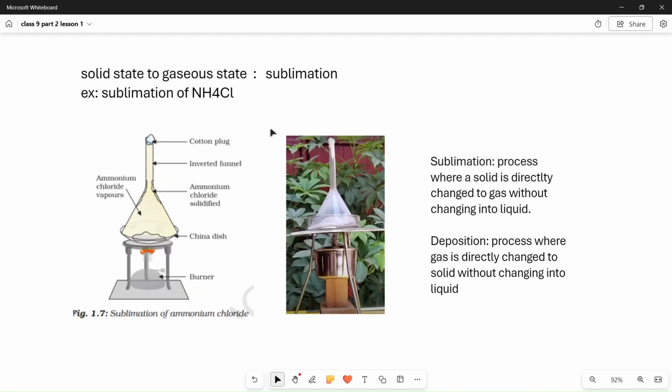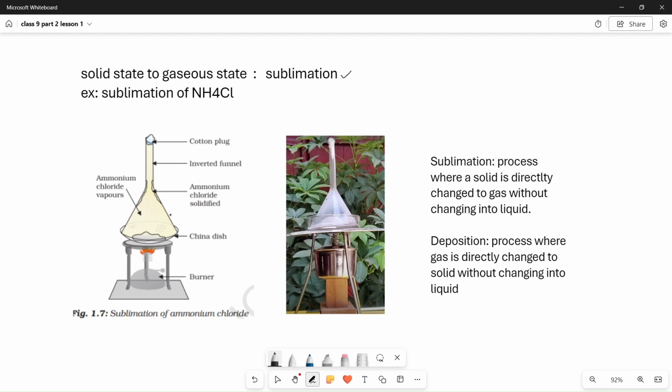Another conversion is solid state to gaseous state. Here there is no rule that a solid has to convert to liquid first and then to gaseous state. Not like that. A solid can also convert directly into gaseous state without converting into liquid. The process is called sublimation. That is better explained with the activity given in the textbook, the sublimation of ammonium chloride.